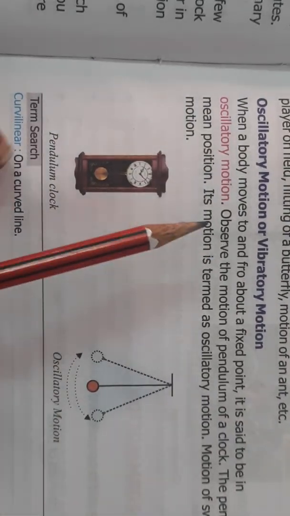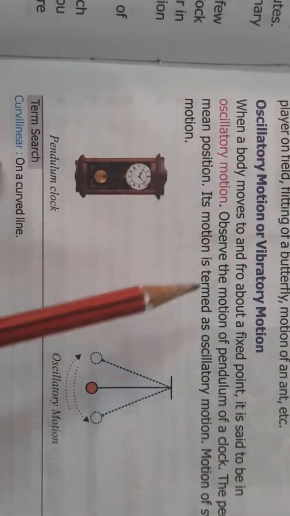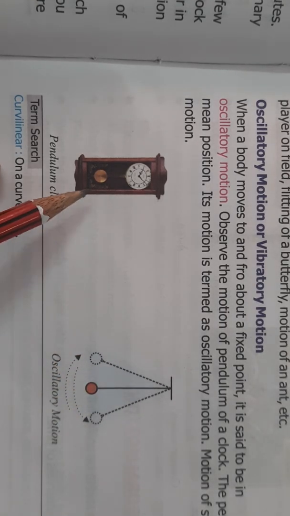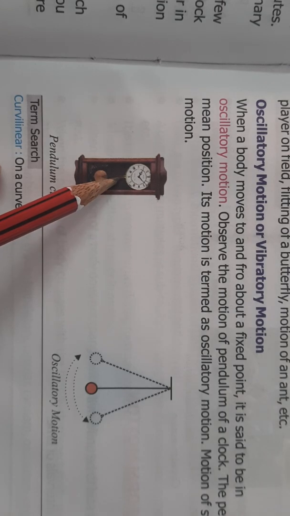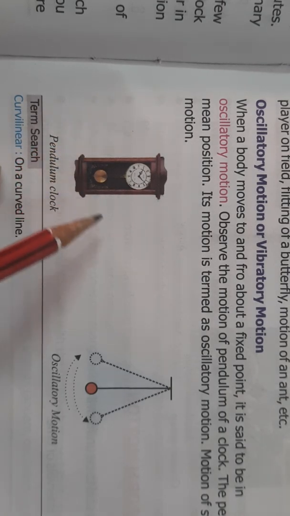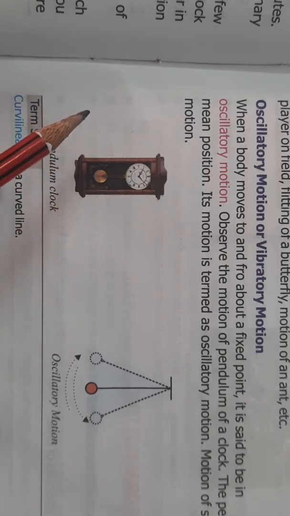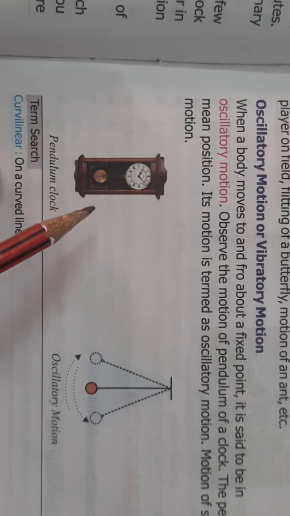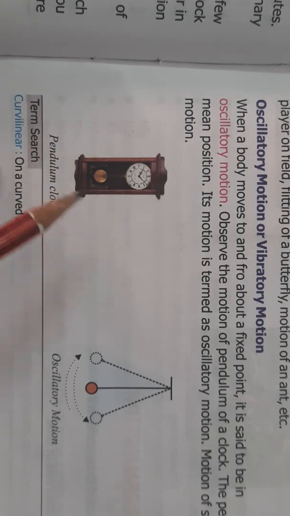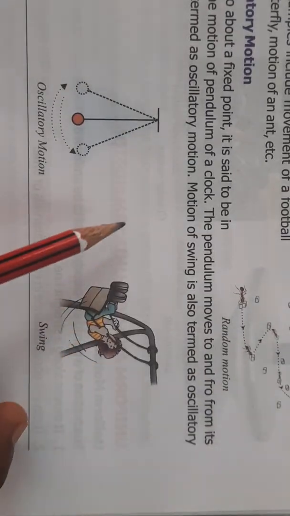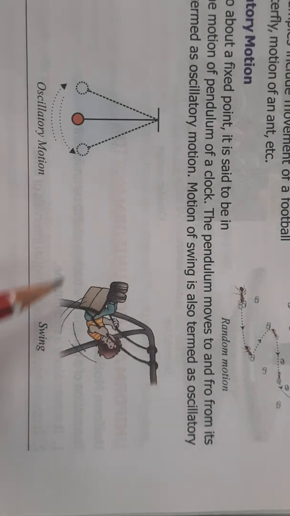Oscillatory motion, you all know, is when a body moves to and fro about a fixed position. The pendulum clock moves, isn't it? It is fixed to one point and then it moves to and fro. So the movement of the pendulum, then the motion of a swing, it goes to and fro, to and fro. So this kind of motion is called oscillatory motion.